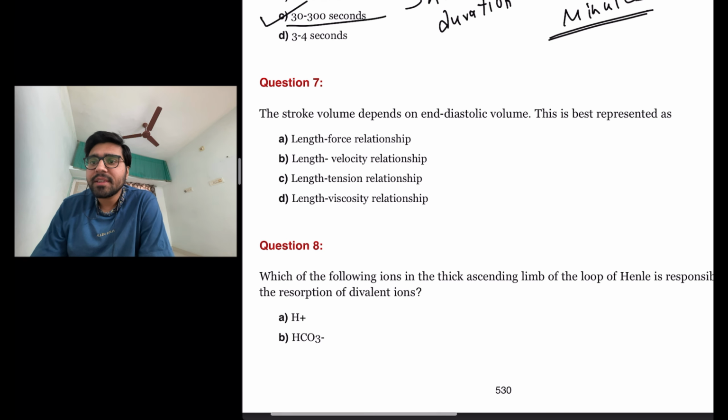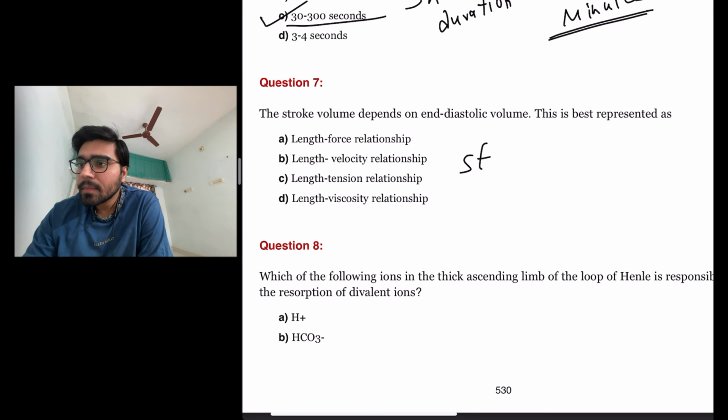The next question is, stroke volume depends on end diastolic volume. This is best represented as. So stroke volume is dependent on end diastolic volume.